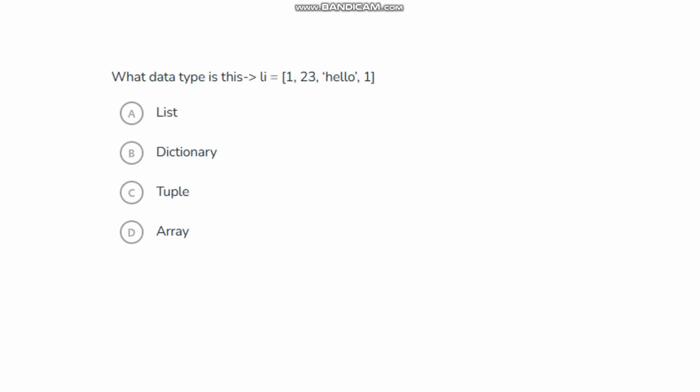What data type is this? li equals 1, 2, 3, hello, 1. Whenever there are square brackets in Python, it is called a list. Whenever there are curly braces, it is called a dictionary, or also a set. Whenever there are parentheses, it is called a tuple.